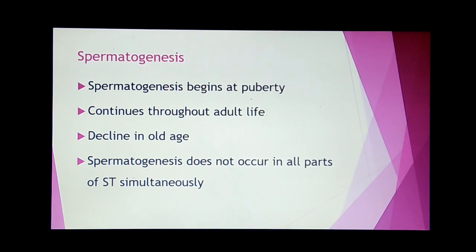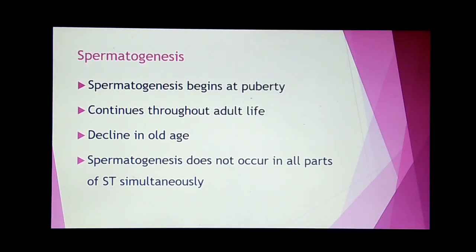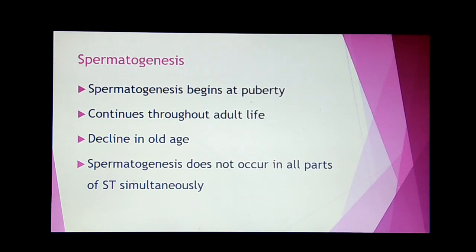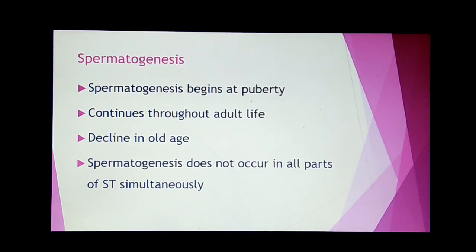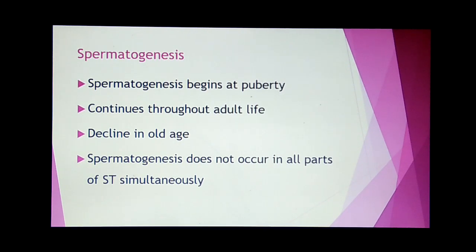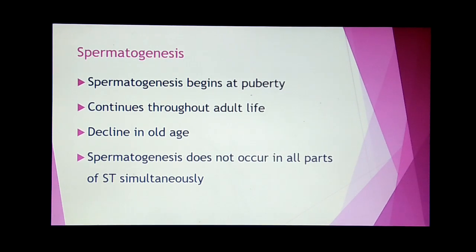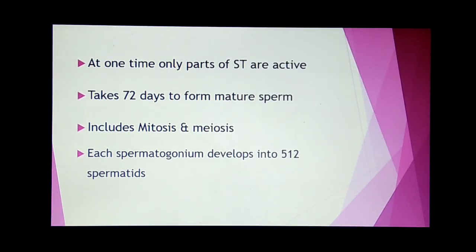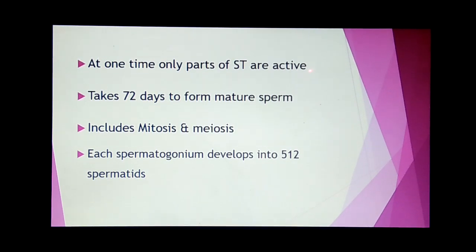Some facts about spermatogenesis. It begins at puberty but continues throughout the adult life of a male. But of course, the rate declines in old age. Spermatogenesis does not occur in all parts of a seminiferous tubule simultaneously. Some part of the seminiferous tubule is active while the others are in resting phase, and gradually it keeps on changing from one position to another. At one time, only parts of the seminiferous tubules are active while others are inactive.